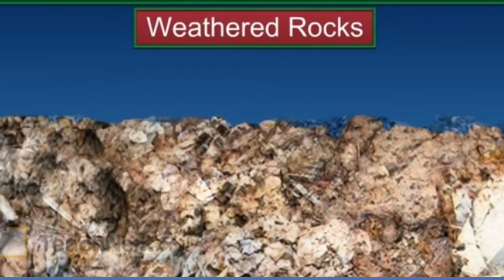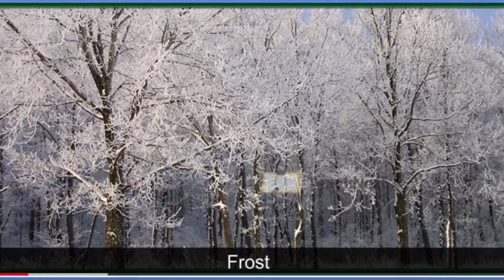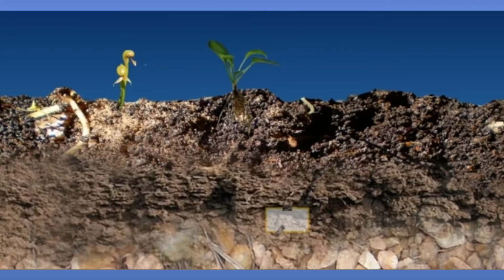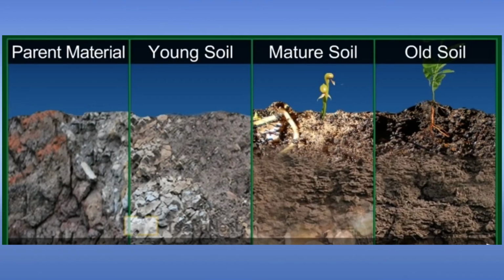Weathered rocks are a result of the breakdown and decay of rocks by changes in temperature, frost, and actions of living organisms. This process is very slow and it's called weathering. The process is so slow that it takes hundreds of years for just 1 centimeter of soil to form.